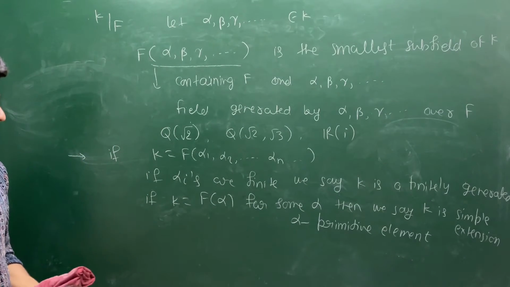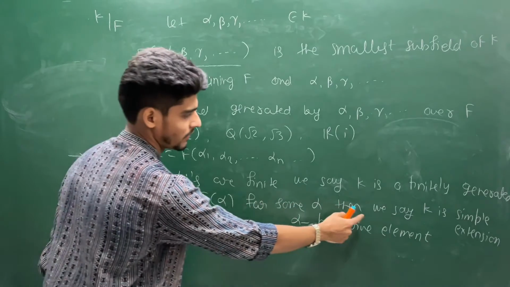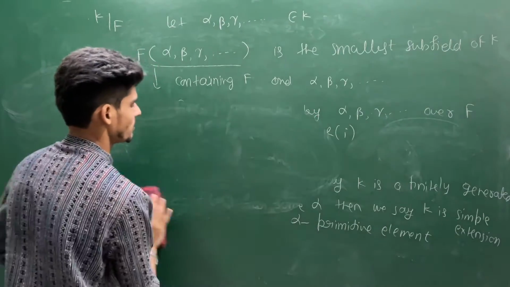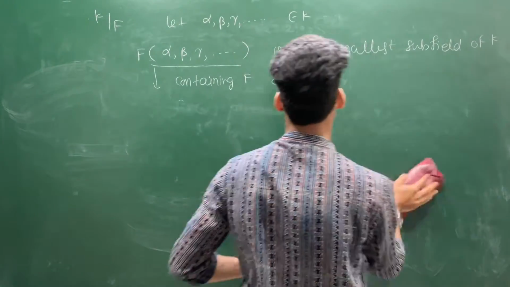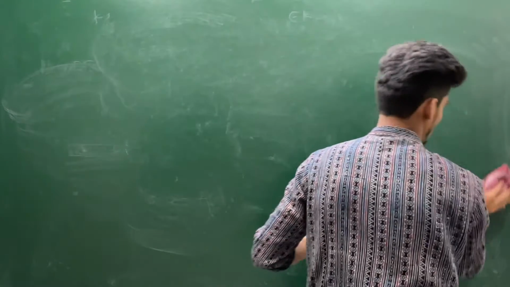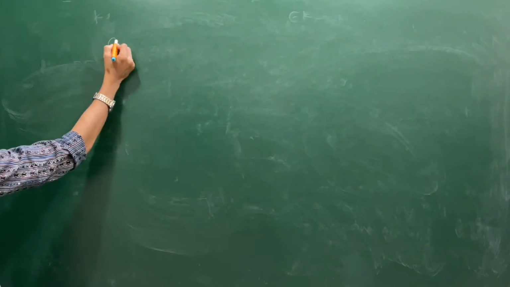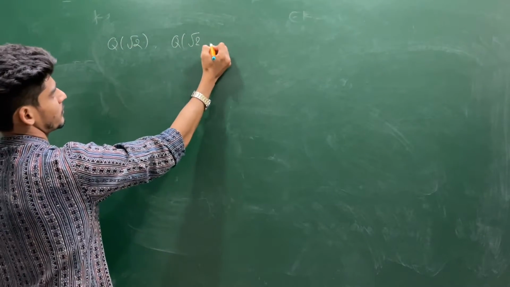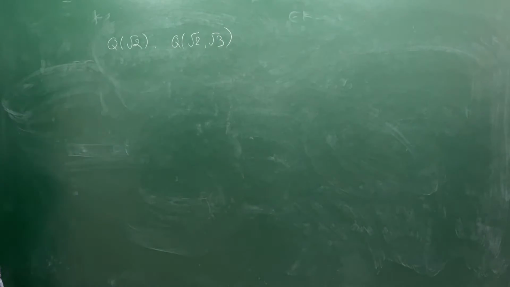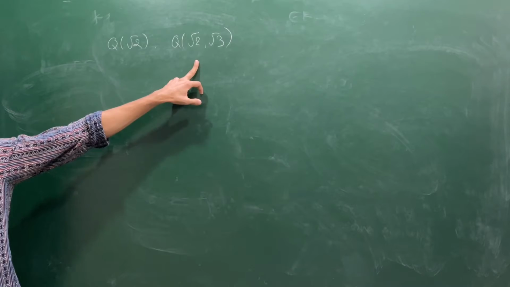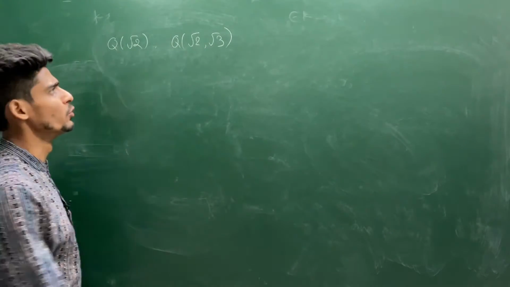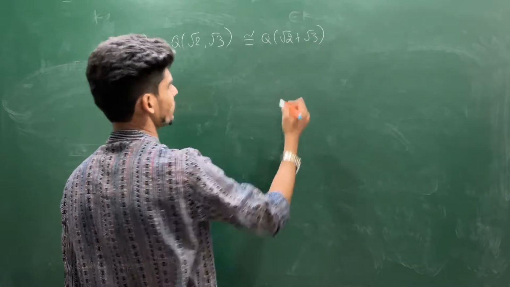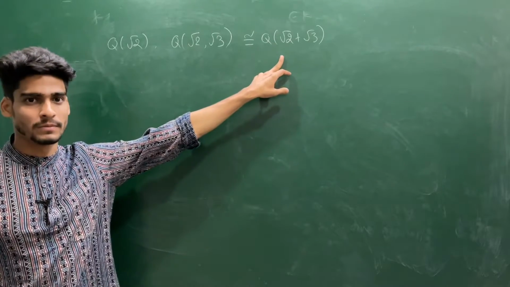So for this, K is equal to F(α) for some α, we say K is a simple extension, and this α is called a primitive element. Let me give you one or two examples. Clearly, this is a simple extension. Whether this is a simple extension or not, it is looking non-simple, but soon we will prove this is actually isomorphic to Q(√2 + √3). So this is also a simple extension.